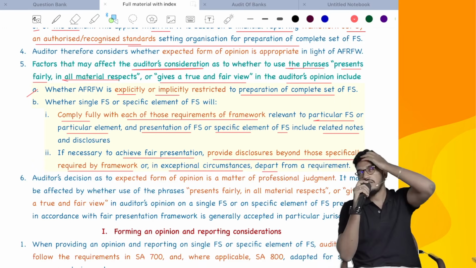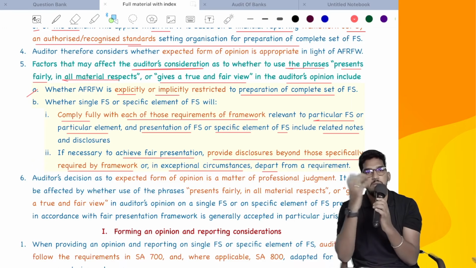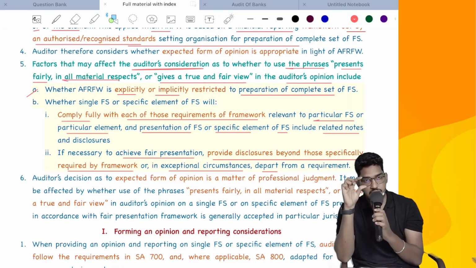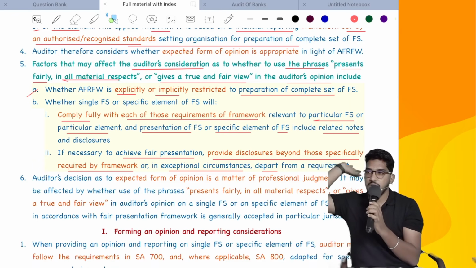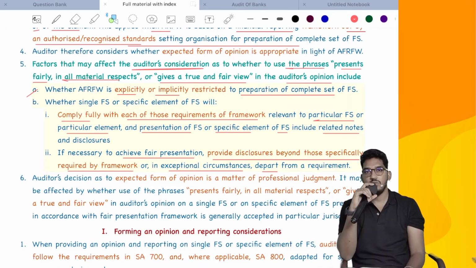So one more factor which you will consider for deciding whether you can use true and fair view. Sometimes, even though they are asking you to conduct an audit of only the balance sheet, management has, on an extract basis, prepared the P&L also, all the related notes also, complied with all the standards also, and given all the disclosures also. Even though they are asking you to audit only one element, they have gone beyond and included everything. This will not happen. No one will do this. If they have to do this, they will get the audit of complete financial statements only. That's why we will not use true and fair view.